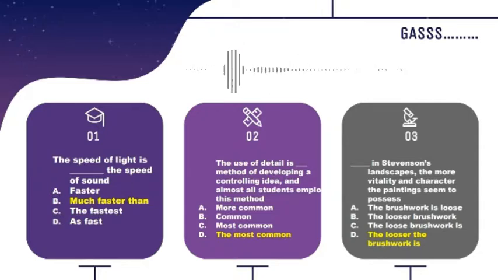Okay, for the second question, the use of detail is blah blah blah method of developing a controlling idea, and almost all students employ this method. A. More common, B. common, C. most common, D. the most common. And I choose option D because the sentence doesn't compare two things. It needs a superlative.